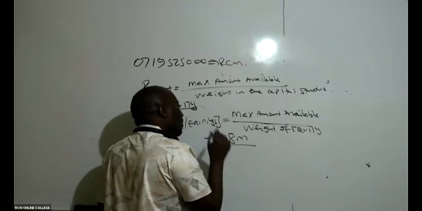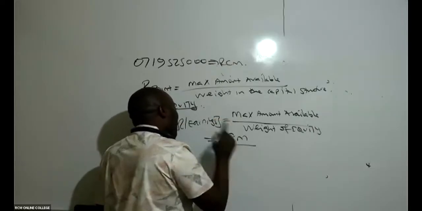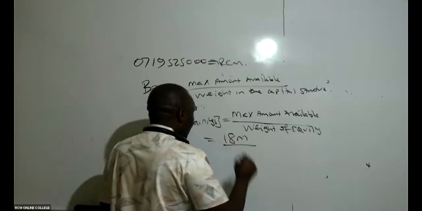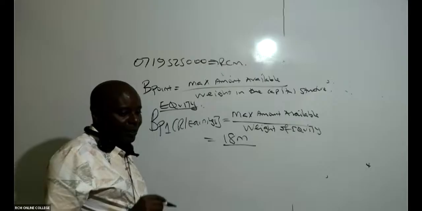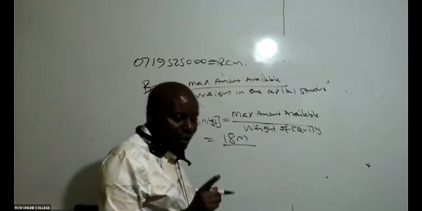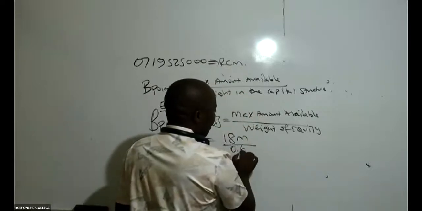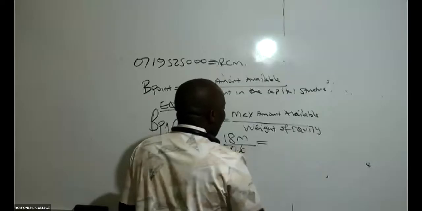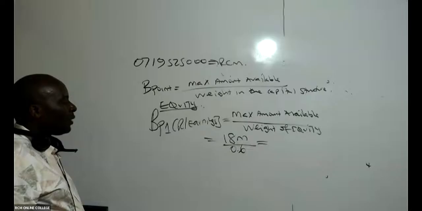Is there somebody who can remind us what the weight of equity in the optimal capital structure was, 0.4 or 0.6? Can somebody remind me this? The optimal weight was 0.6. So can you kindly go ahead and divide this for me? 18 million divided by 0.6 will end up giving me what breakpoint?